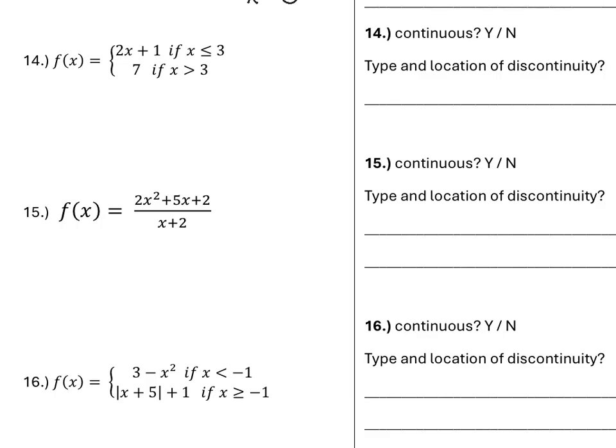Okay, number 14 is a piecewise, so we need to determine whether or not it's continuous at that point. Whatever you're given in your piecewise, that's the one you want to plug in to see whether or not the function is continuous. If I plug in 3 to my first equation, 2 times 3 is 6, plus 1 is 7. And then my second one says if x is greater than 3, then y is 7. That means these are equal.